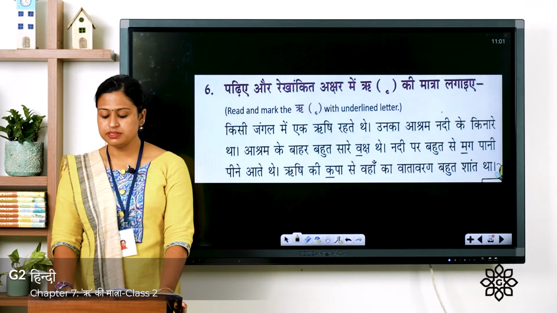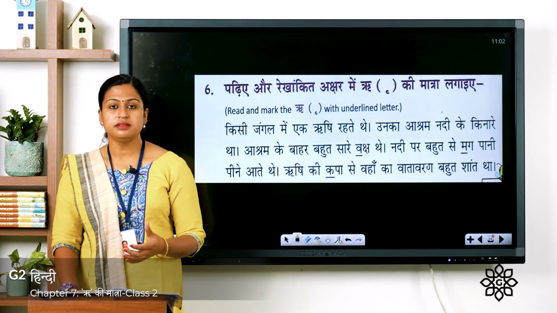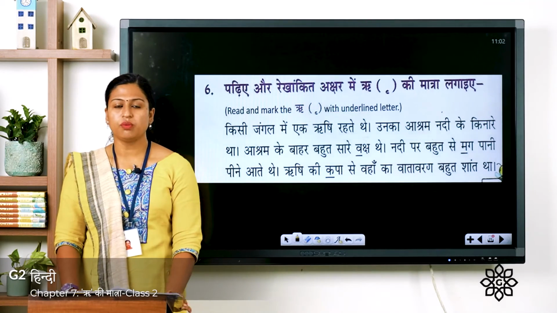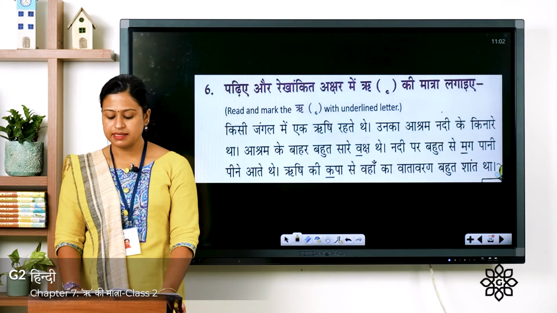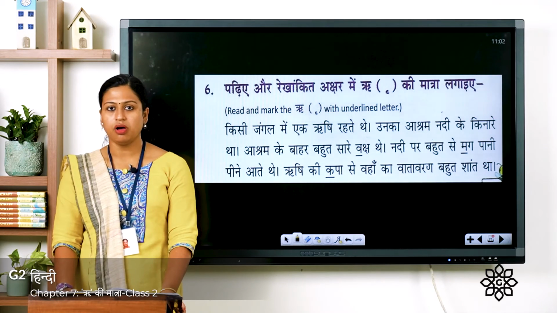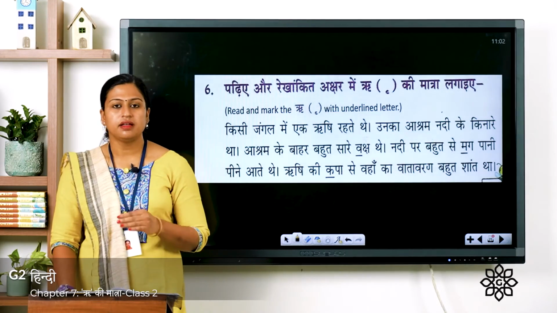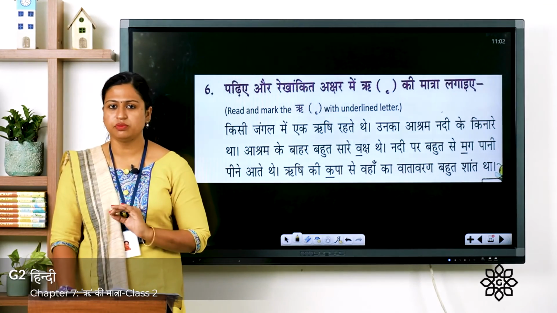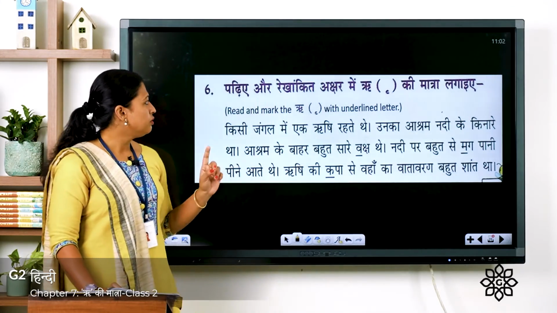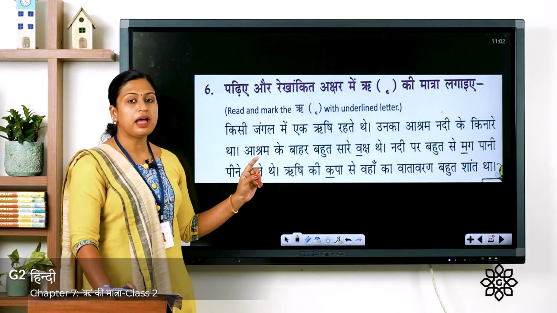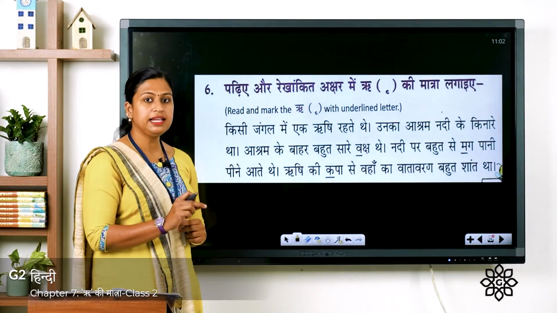नदी पर बहुत से मृग पानी पीने आते थे. So many deers used to come to drink water from that river. ऋषि की कृपा से वहाँ का वातावरण बहुत शांत था. So due to the grace of this saint, the environment was very peaceful there. Now this is the meaning of these lines. Now what we have to do is add this re symbol at the bottom of underlined Vyanjan